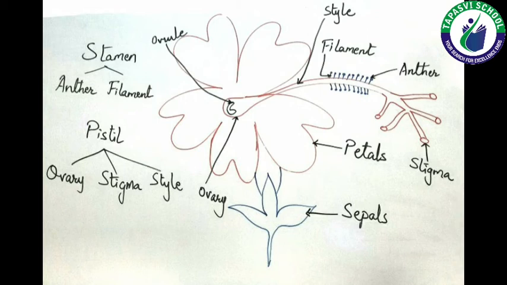Ovary connects with the pipe-like structure known as style, which ends with the sticky part known as stigma. So any flower contains mainly two parts, that is the male part, stamen, and the female part which is known as pistil or carpel. The different parts of the flower you can see in the figure.